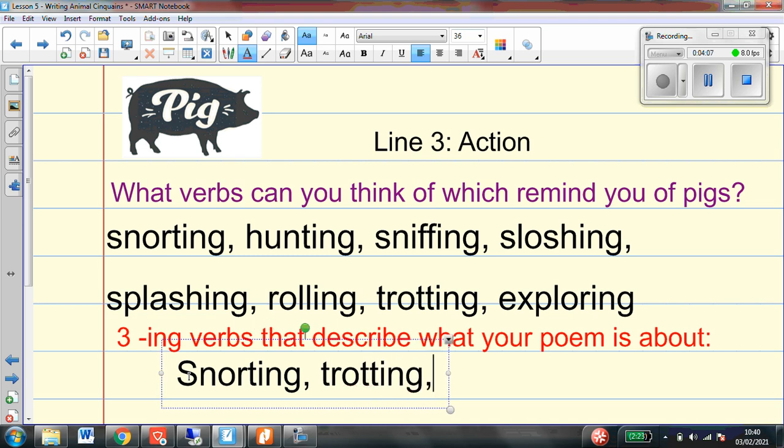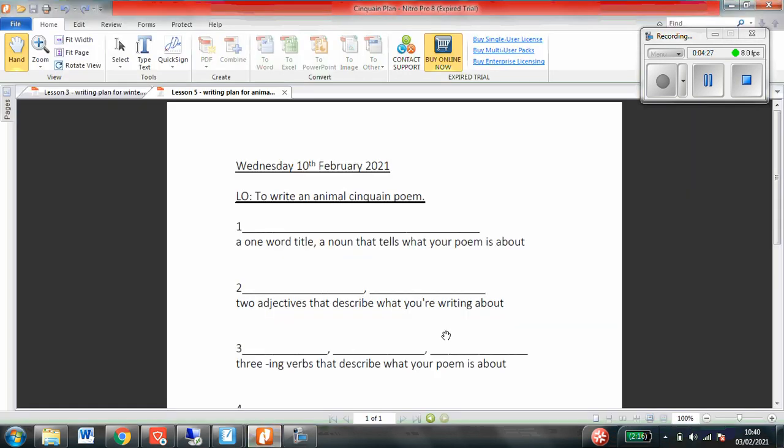I'll go for trotting. And one more. Hunting, I think, would be a good one for pigs. Well, hunting, you often get pigs that hunt for truffles in places like Italy. So I have chosen the 3 verbs snorting, trotting, and hunting. Okay, can you pause the video here for me and fill in the 3 verbs that you have decided upon for your poem?